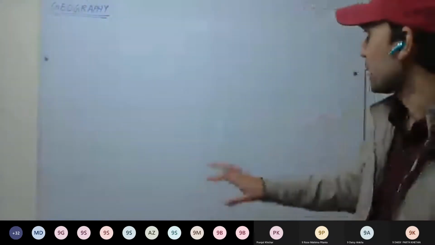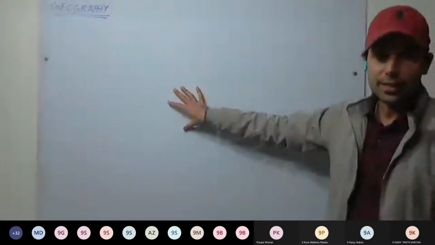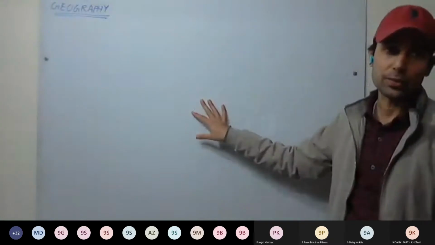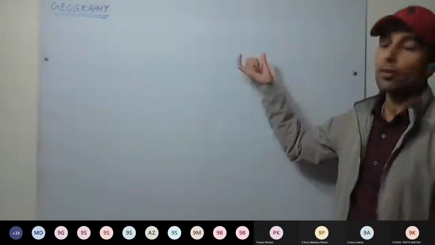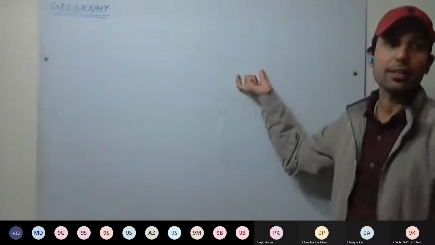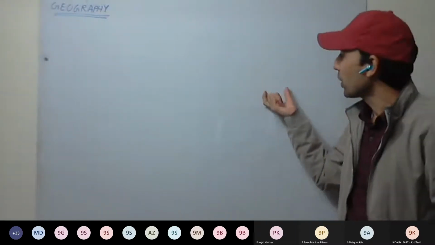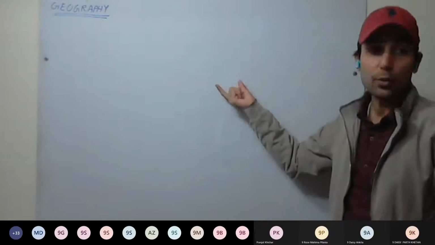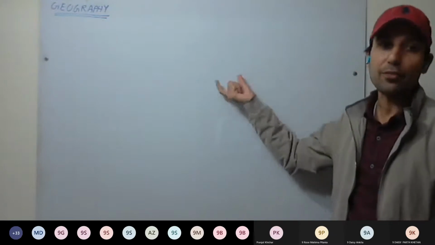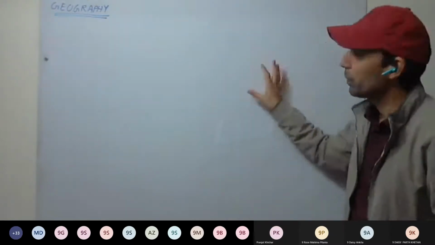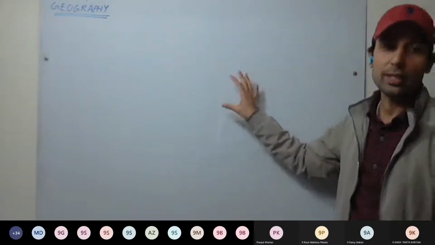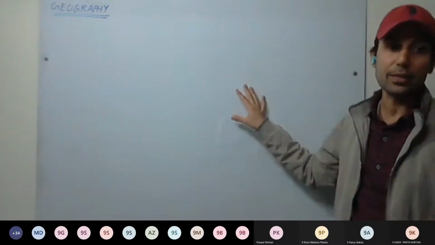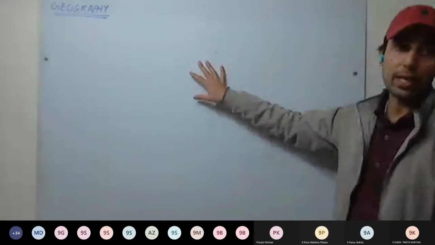So we'll be dividing the continents into different climatic zones based on their climatic characteristics, and accordingly what natural vegetation they will have, what kind of human activities there will be, and what kind of animals are found. Those all depend on the kind of climate found at the particular place. So it all depends on the climate.